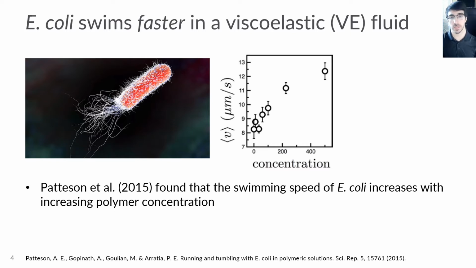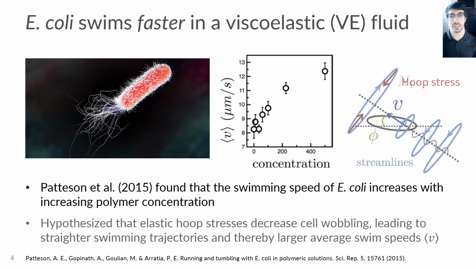What these researchers hypothesized for the mechanism of this speed enhancement is that elastic hoop stresses, shown in red on the right, created by curved streamlines resulting from the rotation of E. coli's tail and body, decrease the amount the cell wobbles while it is swimming. This decrease in cell wobbling consequently leads to straighter swimming trajectories and thus larger average swimming speeds.